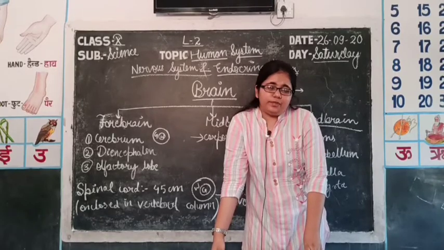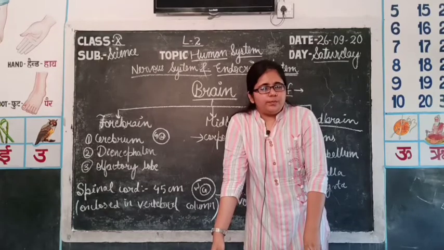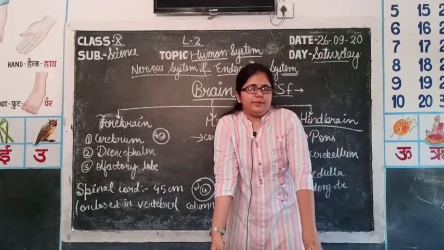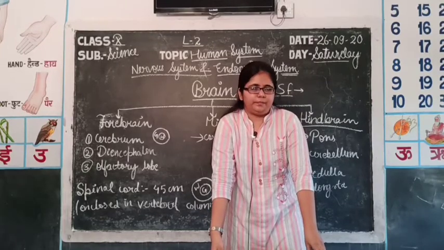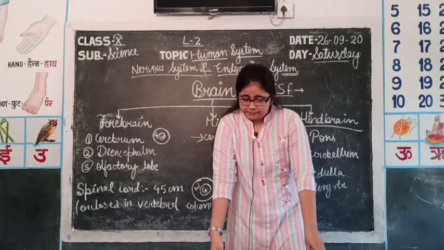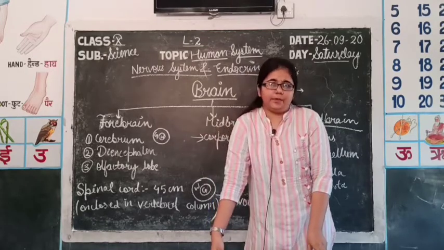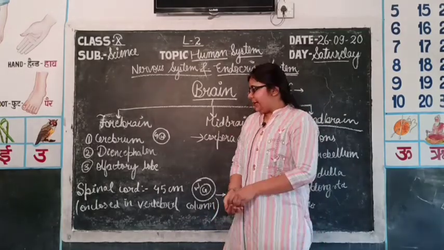These cerebral hemispheres must be connected by some tissue. So, these cerebral hemispheres are connected by a thick nerve fiber, and this nerve fiber is known as corpus callosum. This corpus callosum is a mammalian character.